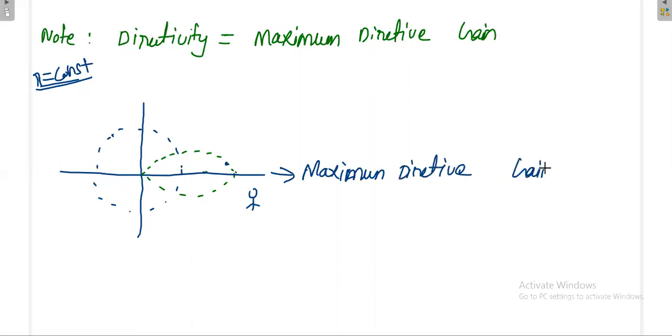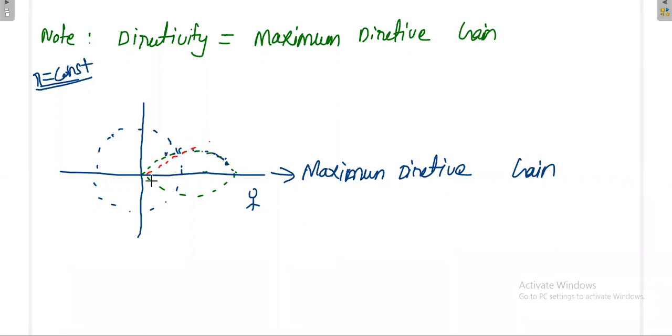So once you know the direction of maximum directive gain, you measure the gain there. That is called directivity. Directivity means maximum directive gain. Because once I stand here, my directive gain will decrease. If I stand here, my directive gain is similar to isotropic. But once I go here, my isotropic is behaving better and my practical antenna is behaving worse, because your aim is to concentrate power only in a particular direction, but you are going into the other direction.